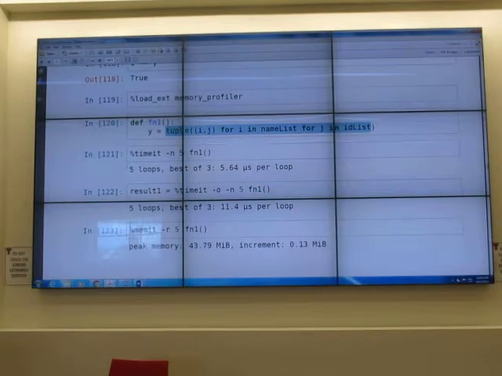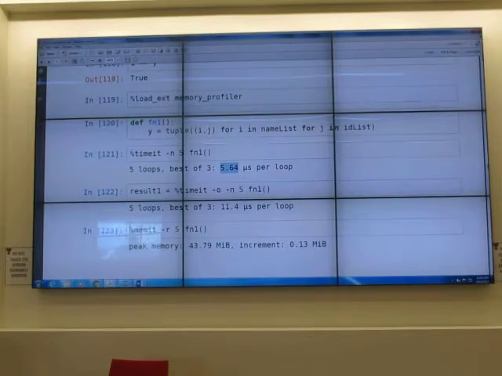Okay, first let's take a look. How long does it take? I use percent timeit dash n 5 fn1. So basically it called function fn1 5 times. And it said it's 3 point something microseconds per loop.